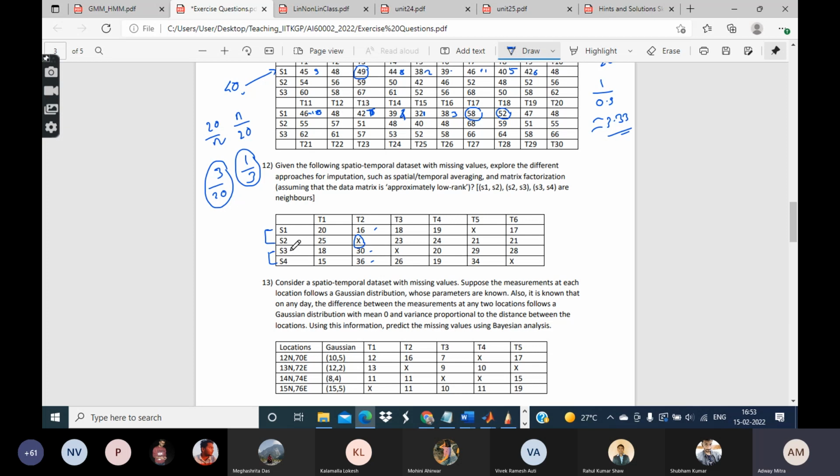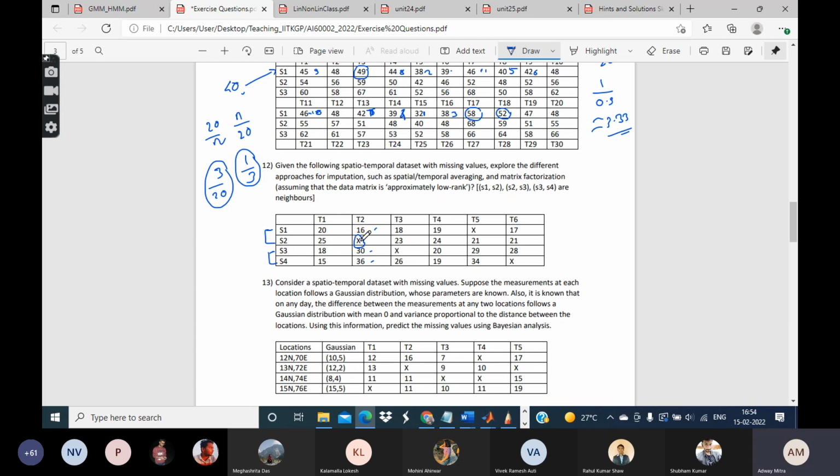Now you can see that in general the observations at S1 and S2 tend to be somewhat close to each other, but between S2 and S3 the average difference is much larger. Between S2 and S4, it is probably also quite large, even larger. Here it's 10, here it's 13. So it does seem that S1 and S2 are one system and S3 and S4 are another system.